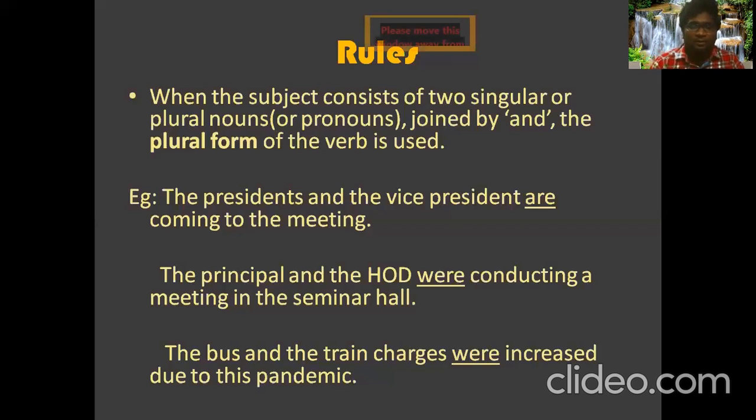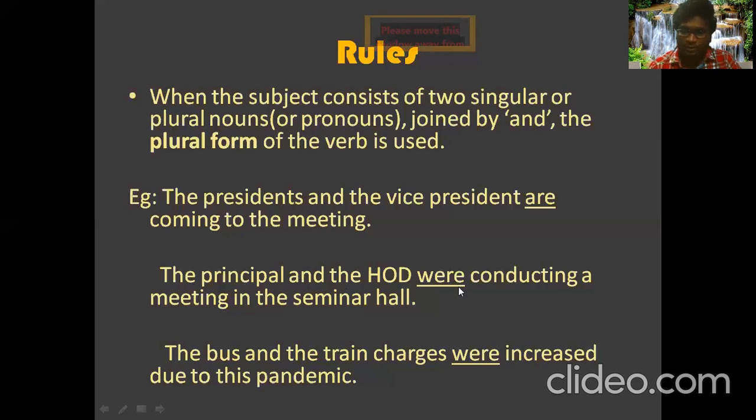Okay, take one more example. The principal and the HOD were conducting a meeting in the seminar hall. See here, the principal is singular and the HOD is also singular, and both are different persons. These two singular nouns are joined by the conjunction 'and'. So according to our rule, which form of the verb do we have to use?